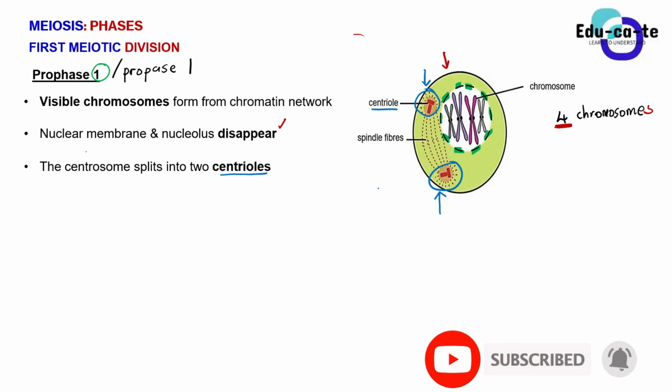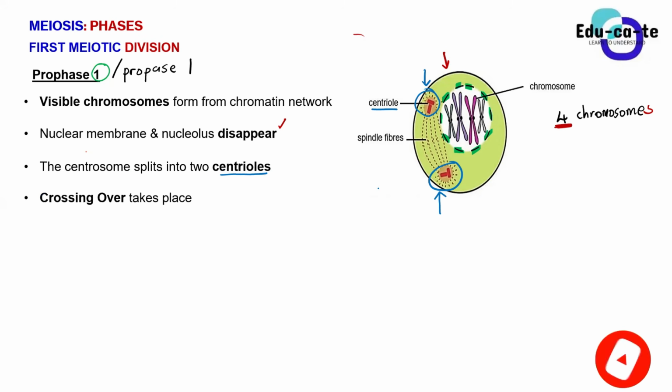realize between these 2 centrioles. We have got thread-like structures as well, and these are known as spindle fibers. If we look carefully at this point, between these two centrioles, these structures that look like T's, we have got these thread-like structures that are represented using dotted lines.